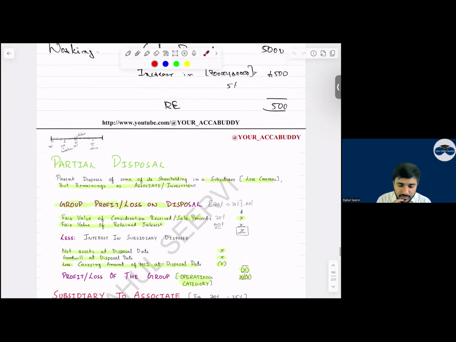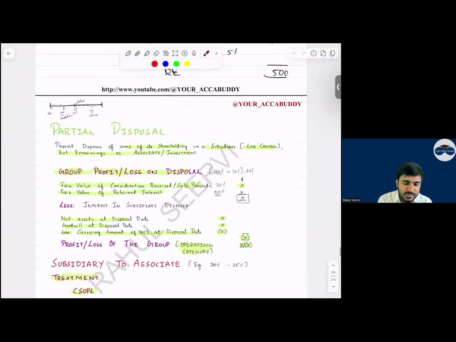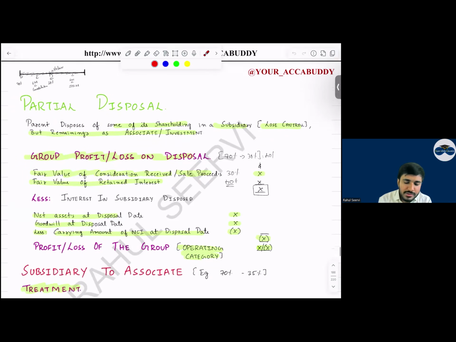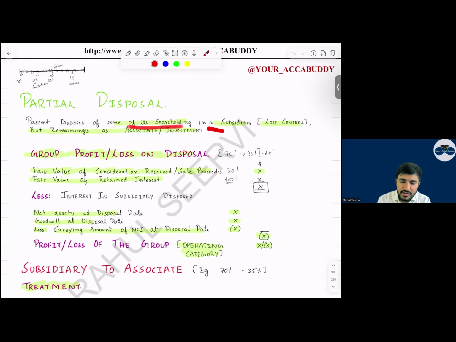Yes sir. Then coming to partial disposal, everyone. Sir, in partial disposal, what did we see? It is from subsidiary to associate, subsidiary to financial asset. Now see, parent disposes of some of its shareholding in subsidiary, control is lost, but remaining as associate or investment. Whenever we dispose, we calculate gain or loss. This gain or loss is recognized in operating. Now, what should we do? The calculation will be the same from subsidiary to associate, subsidiary to investment.